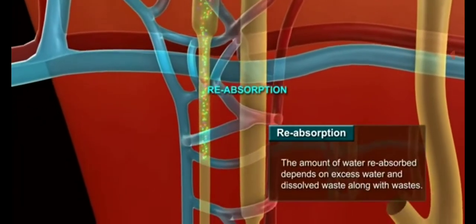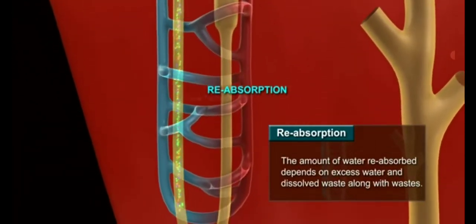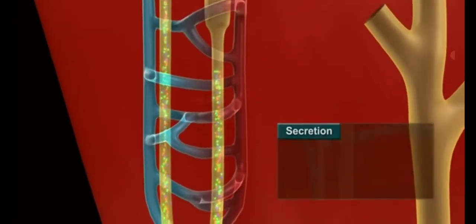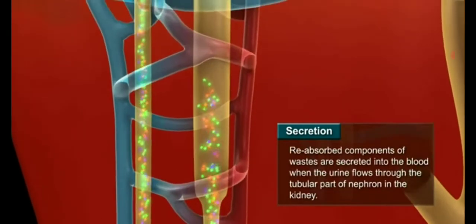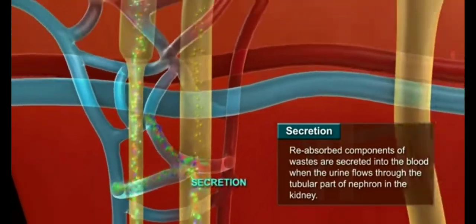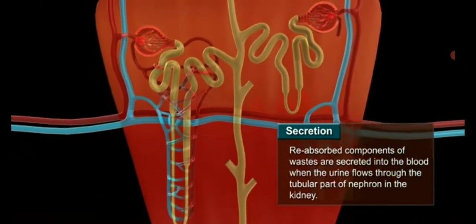The amount of water reabsorbed depends on excess water and dissolved waste along with wastes. Secretion. Reabsorbed components of wastes are secreted into the blood when the urine flows through the tubular part of the nephron in the kidney.